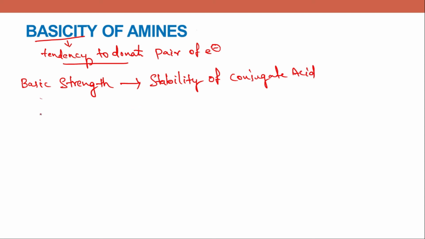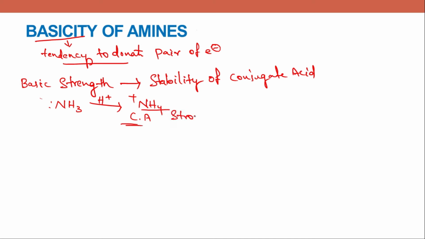Suppose we'll take NH3 here. Now NH3 is donating its lone pair of electrons to proton and forming NH4 plus. This is a conjugate acid. Now the stability of this conjugate acid determines the basicity of amines.